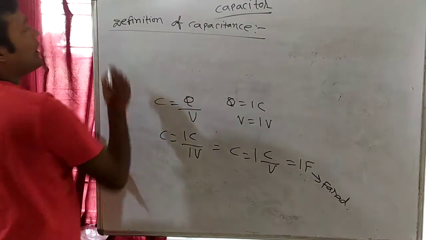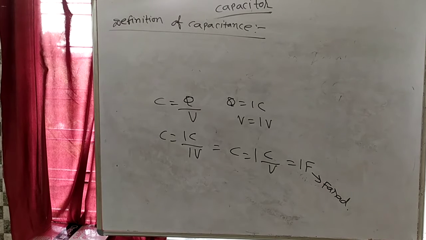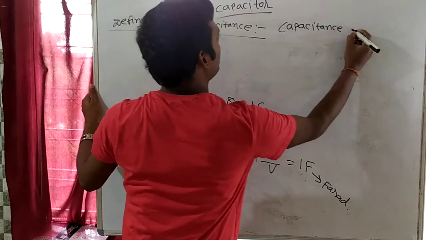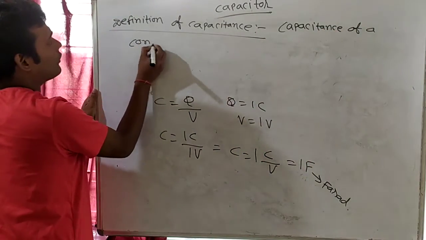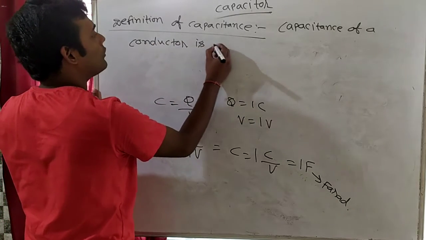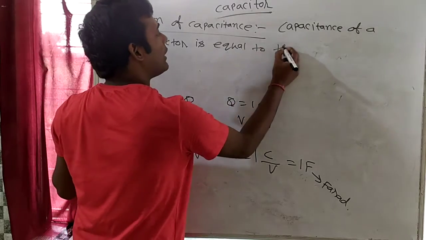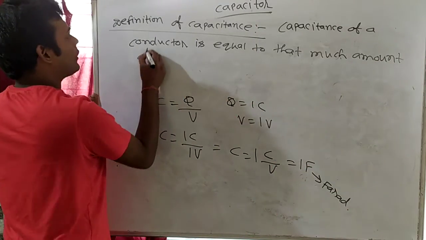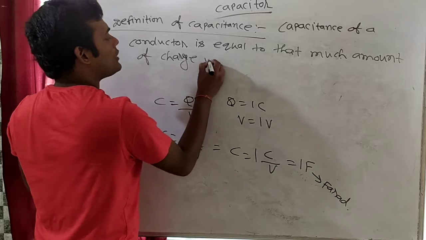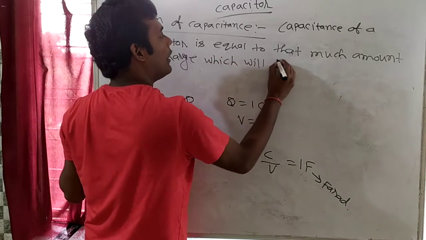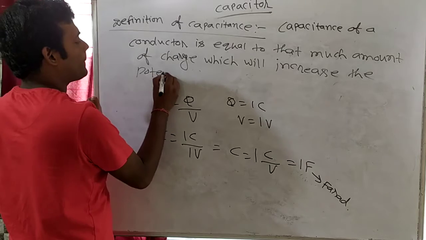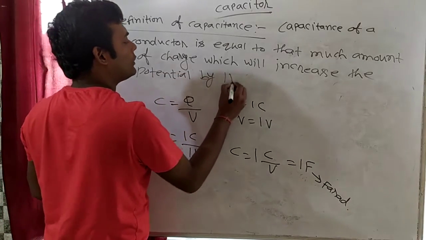One definition you can write: capacitance of a conductor is equal to that much amount of charge which will increase the potential by 1 volt.